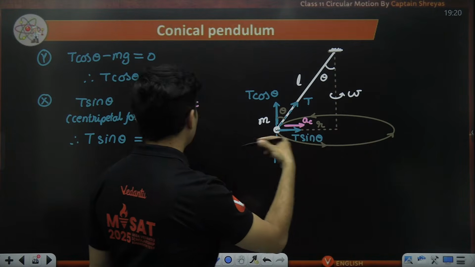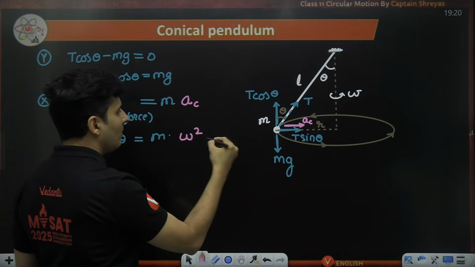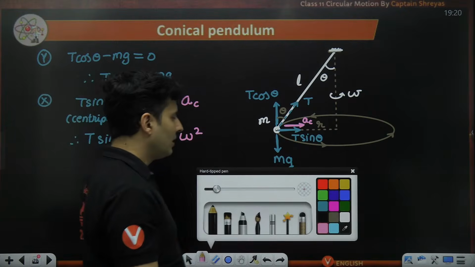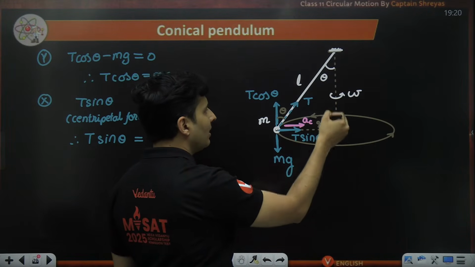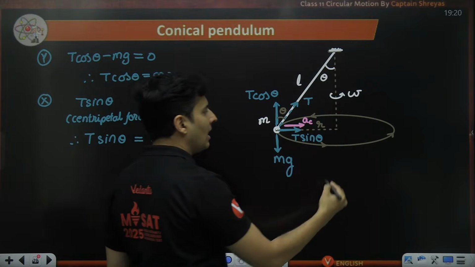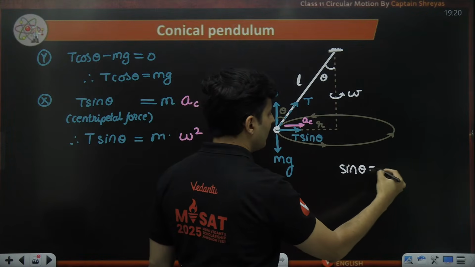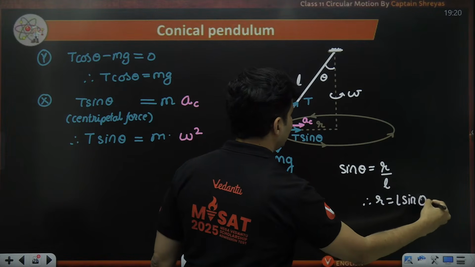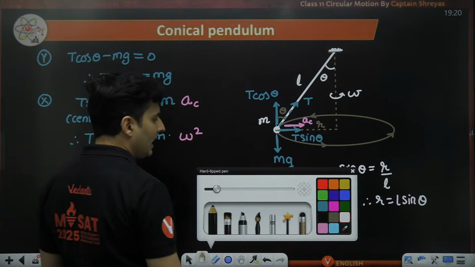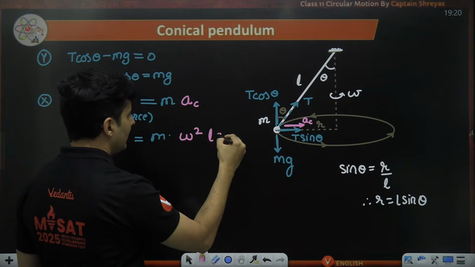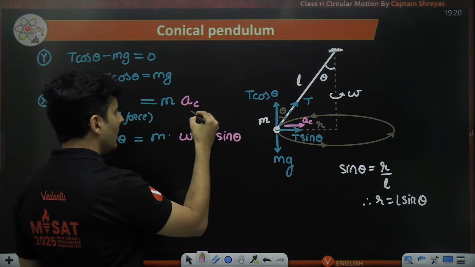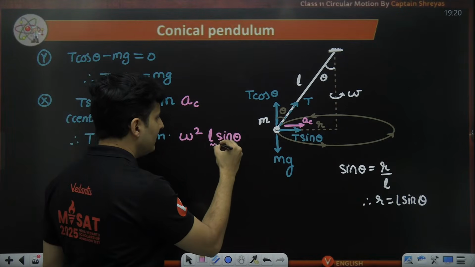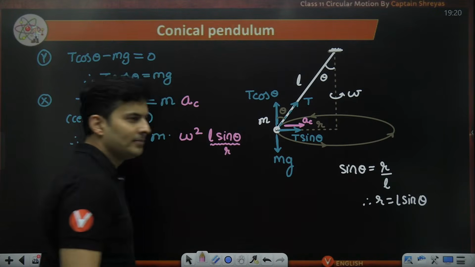I know centripetal acceleration will be omega square multiplied by r, but the problem is, what is r? Okay, what is r? Let's use geometry. If you use geometry over here, r is opposite to theta where L is the hypotenuse. So sin theta will be opposite side by hypotenuse. Therefore, radius is L sin theta. So why not put the radius itself as L sin theta over here? Okay, so I just substituted the value of acceleration as omega square r, where r is L sin theta.